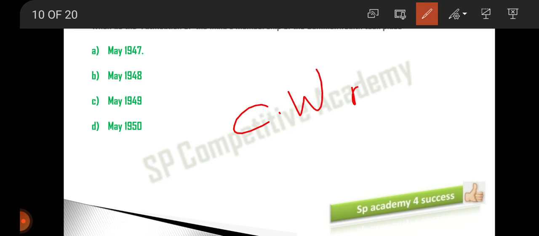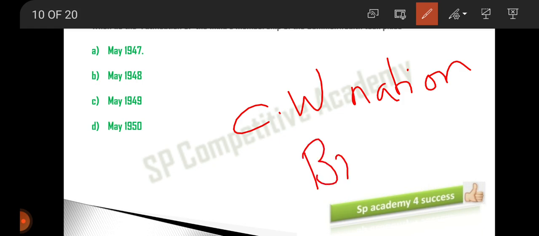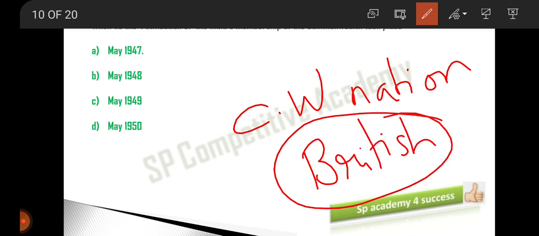Commonwealth nations are a group of nations, most of which were part of the British empire, ruled or occupied by the British government. Like the British ruled us for many years. Similarly, not only Indians, the British have ruled many of the countries.